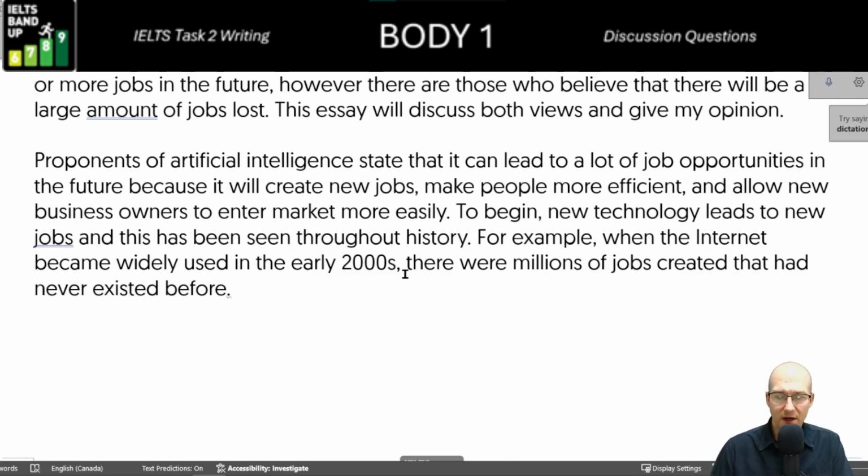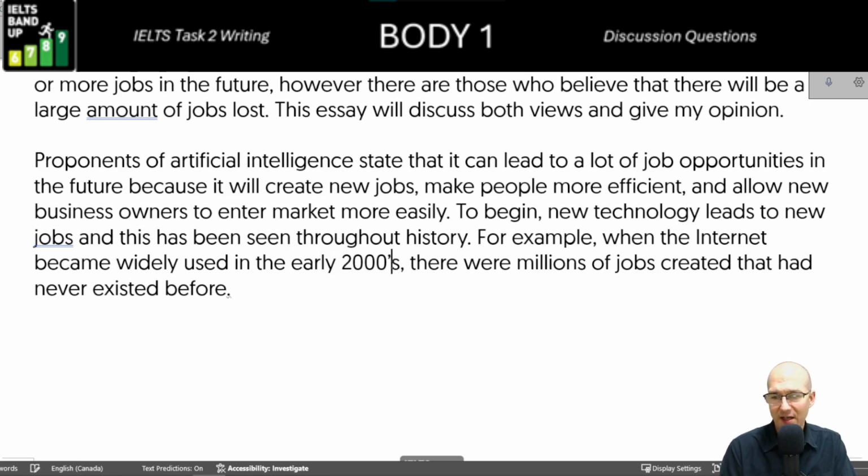Now, I could go on and say a little bit more about this, but I'm trying to keep it simple, right? And then you've got to begin here, right? There's the first point. And then, for example, well, there's the example, right? I could also talk about the Industrial Revolution, how that changed, but people still found more work to do.